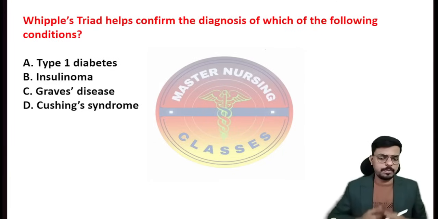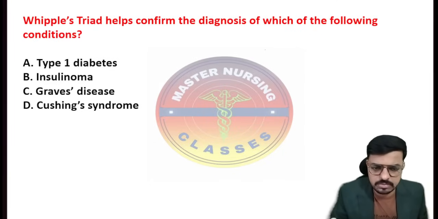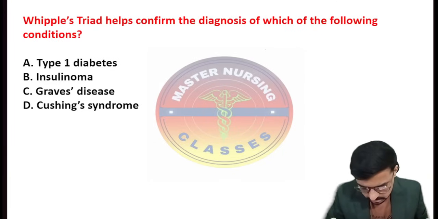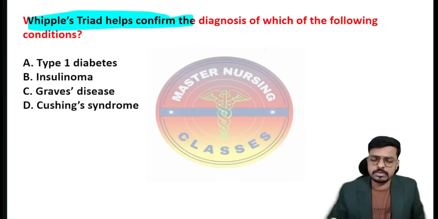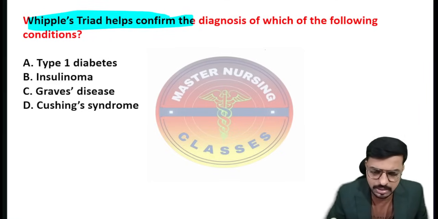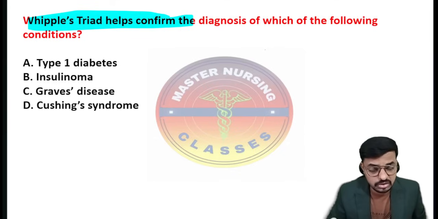So here is the question. Whipple's triad helps to confirm the diagnosis of which of the following conditions? Option A, type 1 diabetes. Option B, insulinoma. Option C, Graves' disease. And option D is Cushing syndrome. So what is the correct answer?